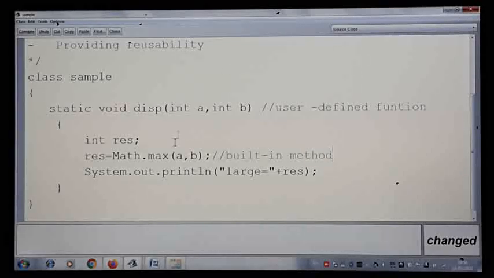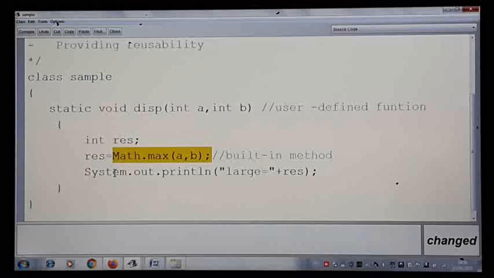So when I invoke this, here I tried the same program with different arguments. Once the method is ready, any number of times whenever you require, you can recall that. Whenever you want, you need not retype or rewrite the program. You just have to call the method once the method is ready. That is what is called reusability of a method. For that reason also we write a function.